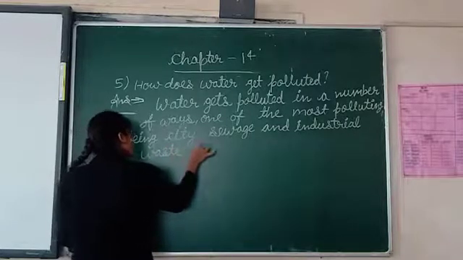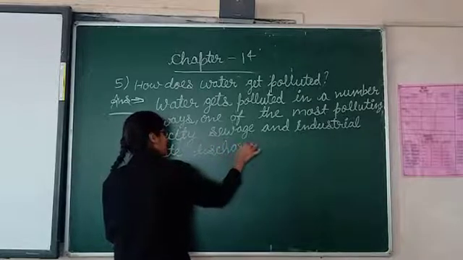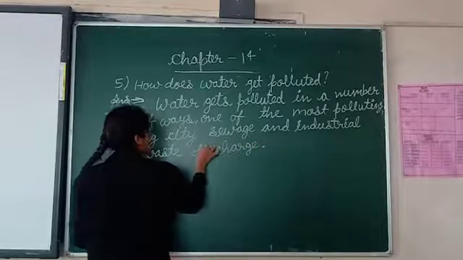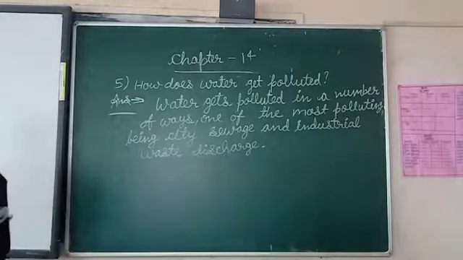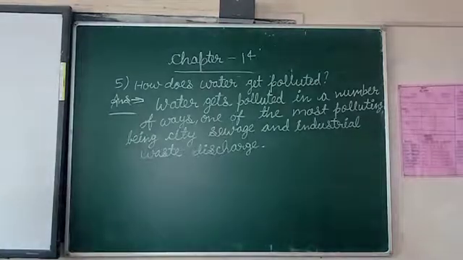This is the answer for question number 5. Please, all of you write it. I am getting aside. Please write it. I will read it twice, and by that time you have to finish writing. What is the answer? Water gets polluted in a number of ways. One of the most polluting being city sewage and industrial waste discharge. One more time I will read, and by that time you have to finish writing this answer.